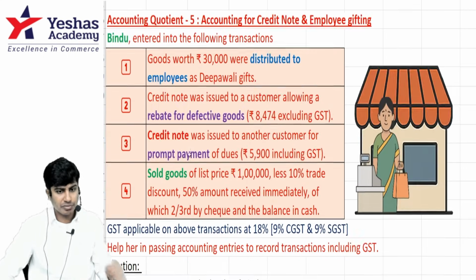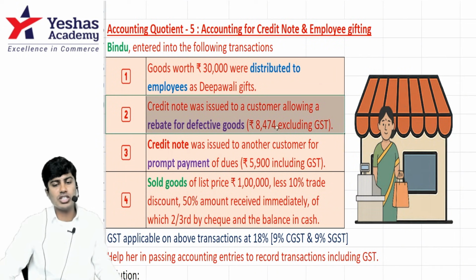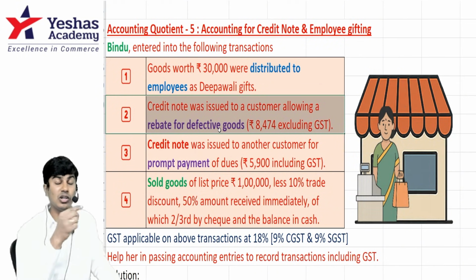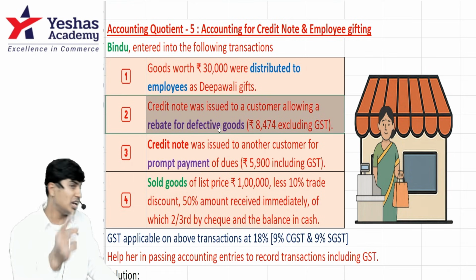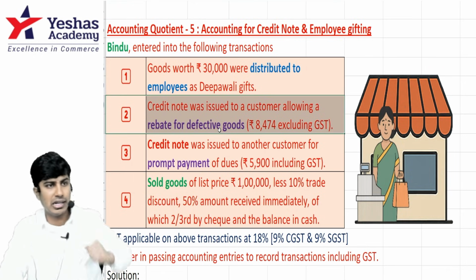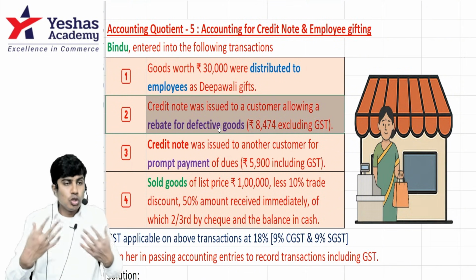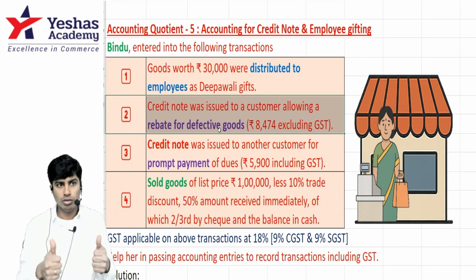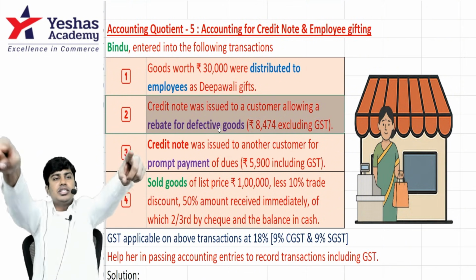What's after this? Credit note was issued to customer allowing a rebate for defective goods. Credit note is given on sales return. Whenever we give credit note, it's not always sales return. You are the seller. I am the buyer. You sell the goods to me. Good. I will return the goods to you. What is the journal entry you will pass?